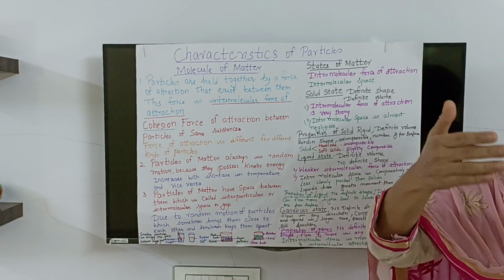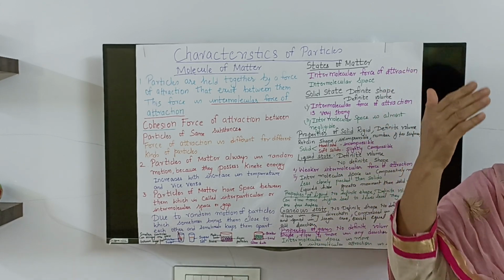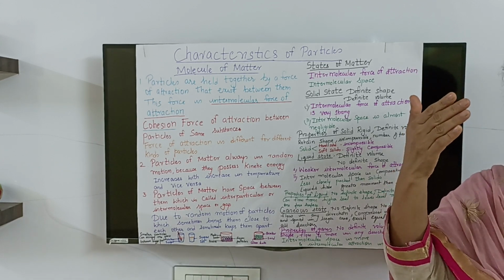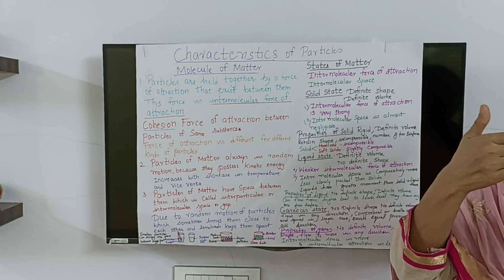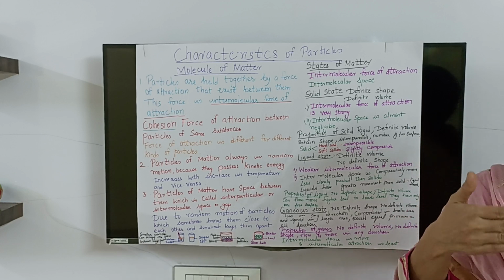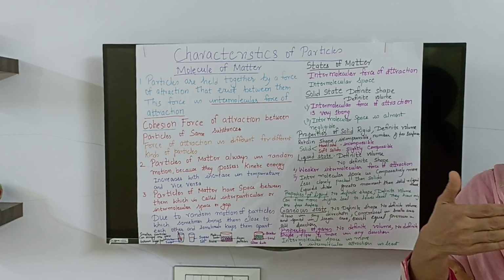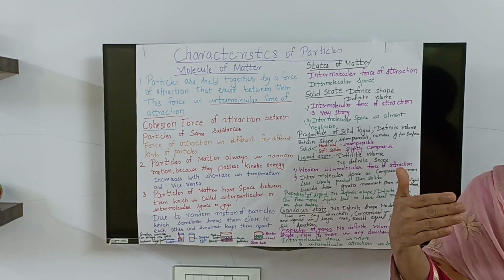So you have seen how it changes. Take the example of water, from solid to liquid to gas. Solid is ice, with more intermolecular attraction and less space. Then comes the liquid, water. In that, intermolecular space increases and the attraction decreases.